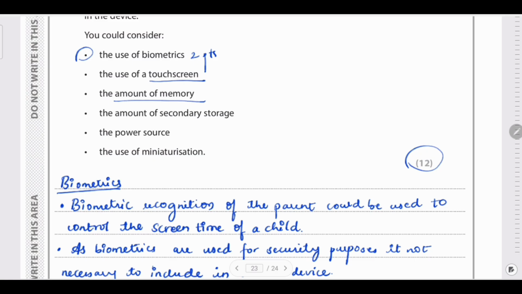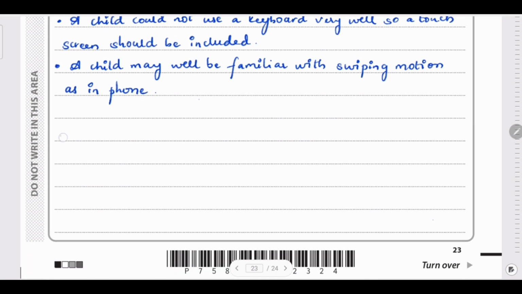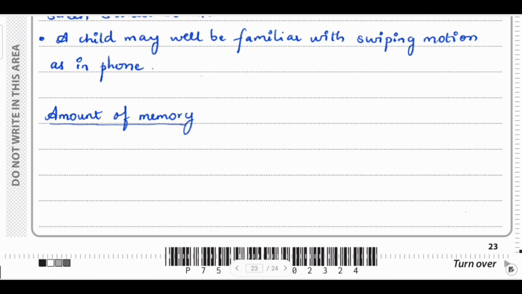Next is regarding the amount of memory. This computer is provided to the child for learning purposes. So, whatever the learning applications that are aimed at the child, they don't have a big program. So, if it is not big, then it doesn't require a lot of memory. And the OS, the operating system, whatever is running in the learning device, has only a few tasks to perform. So that doesn't require a large amount of memory. So you can write these two parts.